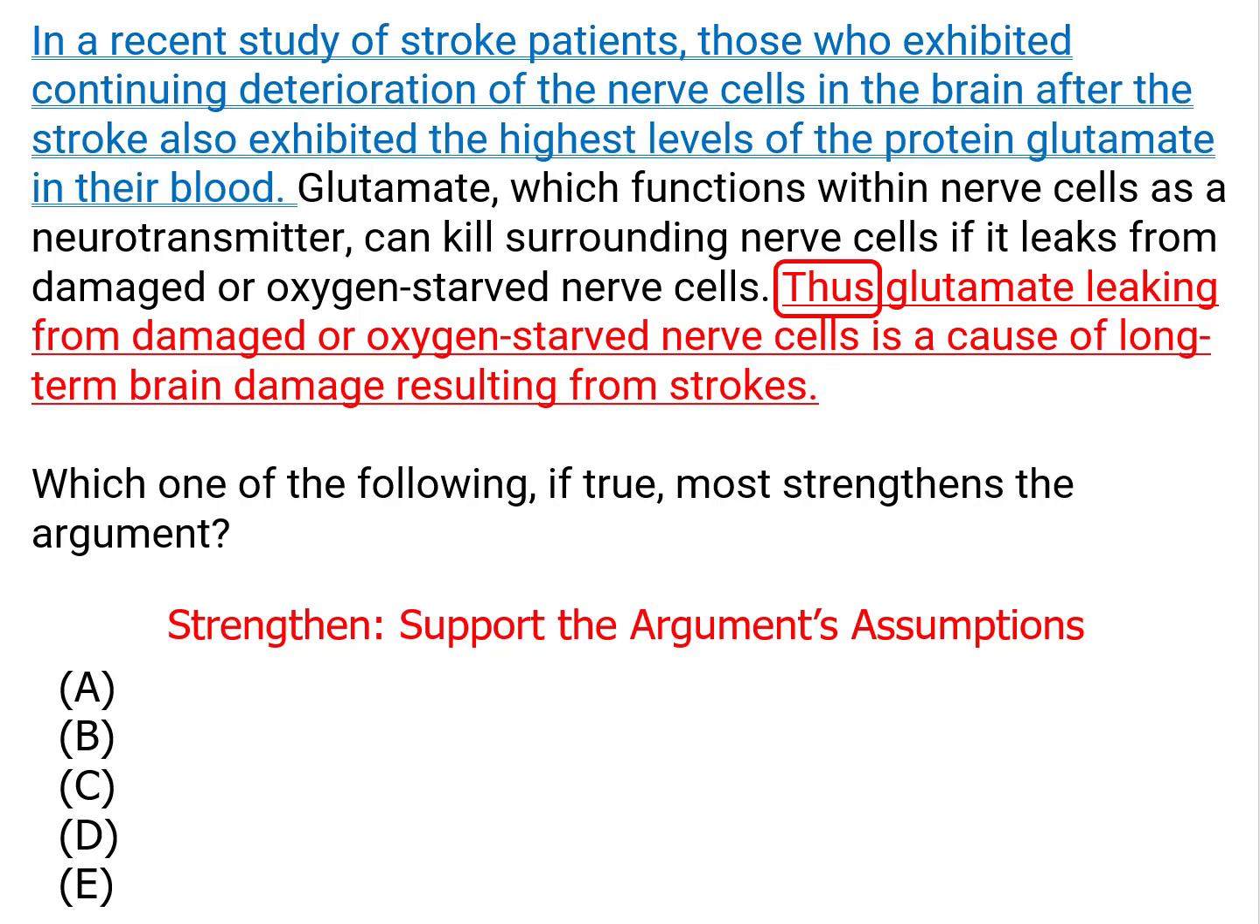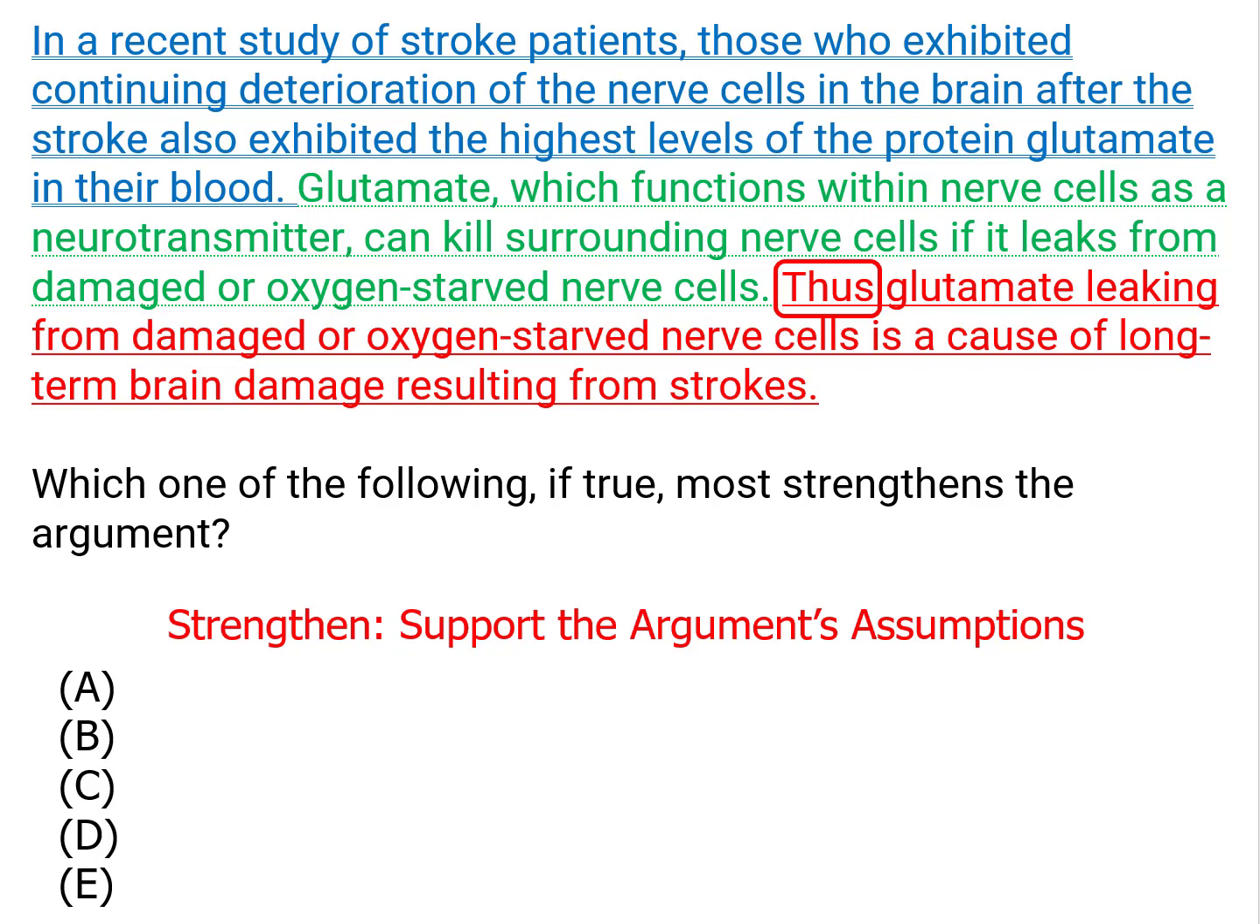A study. So we did a recent study of stroke patients, and those who had continuing problems with their nerve cells in their brain after their strokes also exhibited the highest levels of the protein glutamate in their blood. So the people who kept having damage after the stroke to their brains had the highest level of glutamate in their blood. And then the second piece of information: glutamate, which is a neurotransmitter, can kill surrounding nerve cells if it leaks from damaged or oxygen-starved nerve cells.